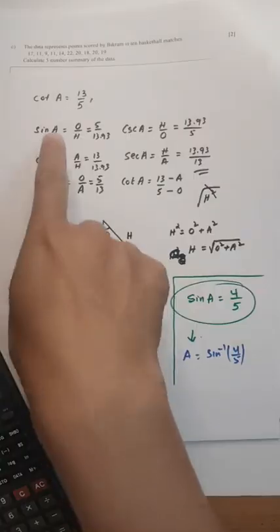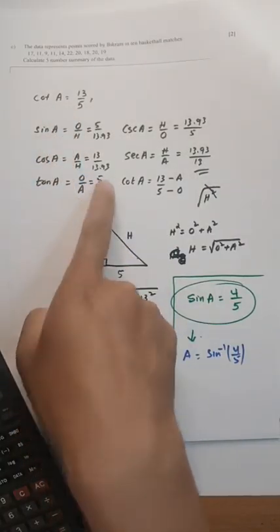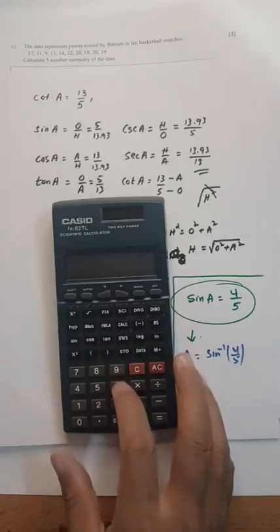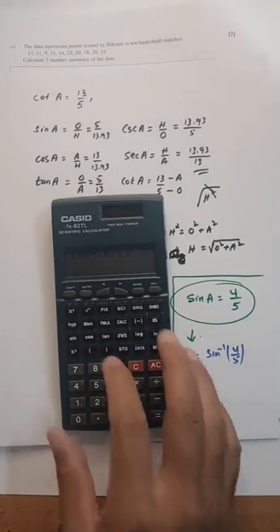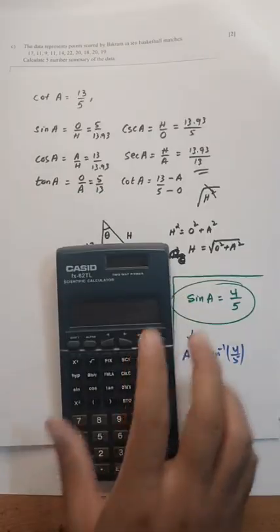For cot, tan is 5 by 13. So I can take shift tan inverse 5 by 13, which is 21.04.